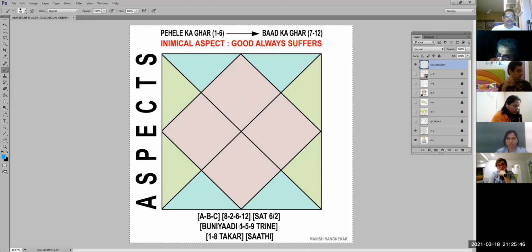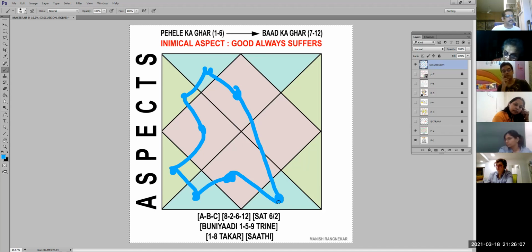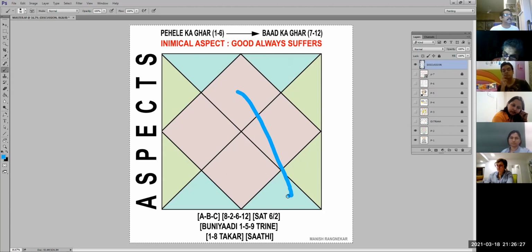Understood? Now I'm going to the Ek Aath ka takkar, which is a very dangerous takkar. It is basically when there's a planet in 1 and there's a planet in 8. Sometimes it is also called Che Aath ka, and some people call it Ek Aath ka. What it means is, if this is 1, 2, 3, 4, 5, 6, 7, 8, and from here if you count, it will be 6. So it's 1, 2, 3, 4, 5, 6. So if you understand 1 and 8, 8 and 6, both 6 and 8 are bad houses, if you remember. Houses of illness, houses of obstacles, house of death, everything like that. So 1, 8 ka jo takkar hai, that is bad.